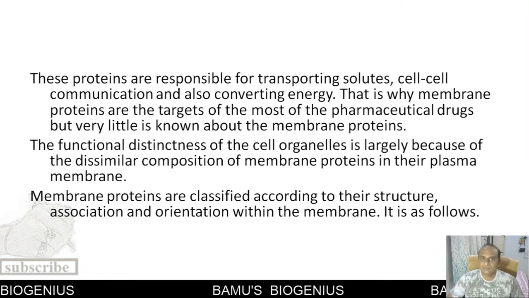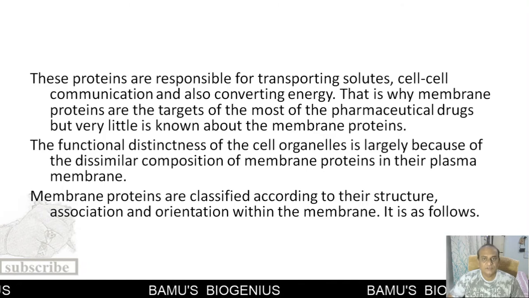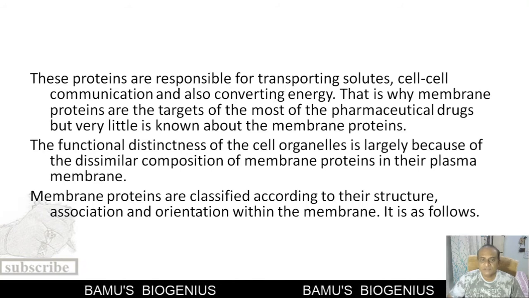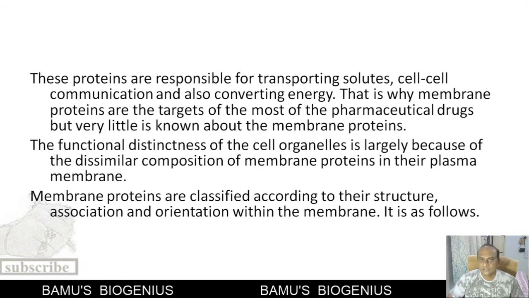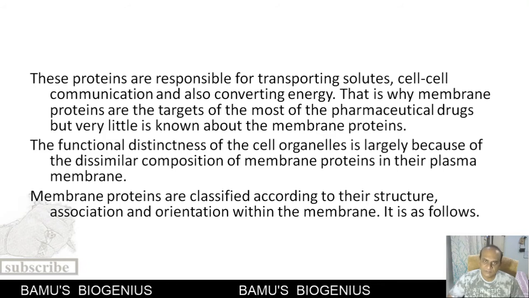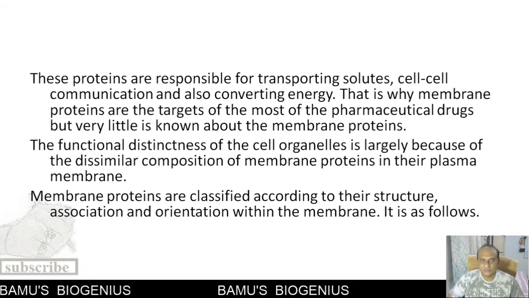This is carried out with the help of membrane proteins. So these membrane proteins are very important for proper functioning of the cell. Now, these membrane proteins are classified according to their structure, their association with the plasma membrane, and their orientation inside the plasma membrane. So that we will see.